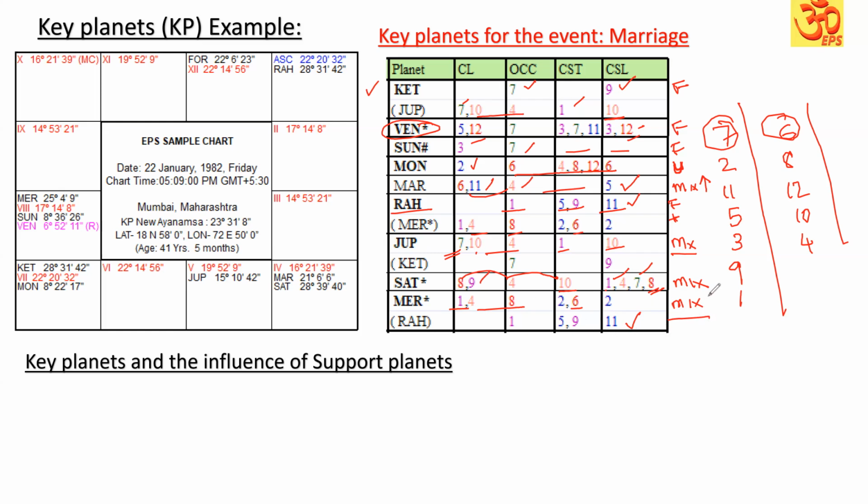So within mixed also there are many ranges. Within favorable also there are many ranges. But in that, Venus and the Sun are very favorable, strong key planets. Then comes the Ketu, then comes the Rahu. So Ketu, Venus, Sun, and Rahu.